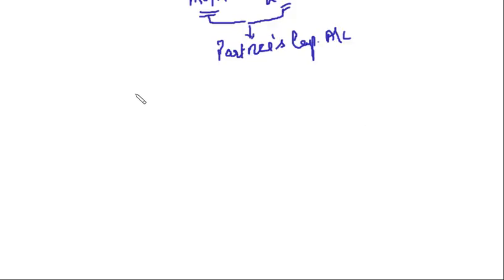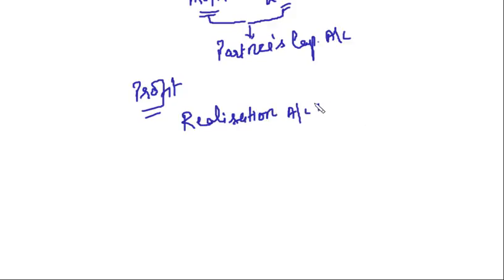What is the journal entry? For profit, it is realization account debit to partners' capital accounts. Right?